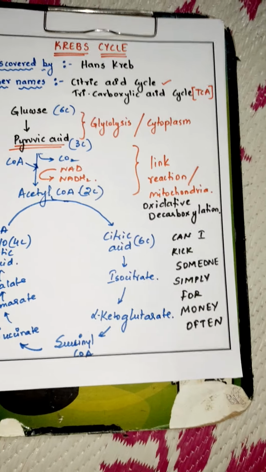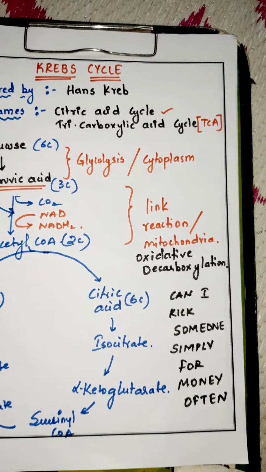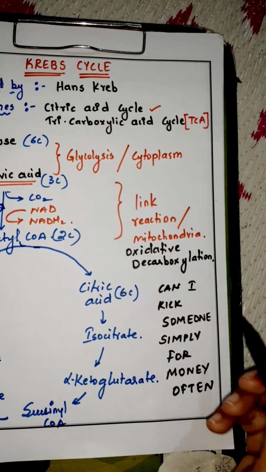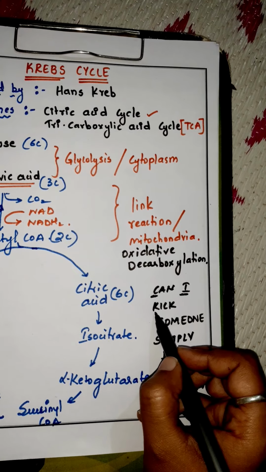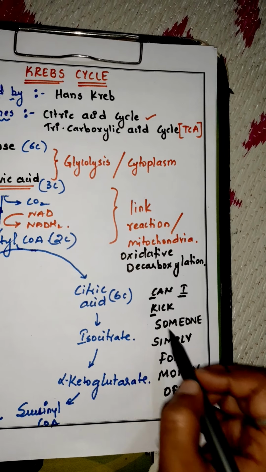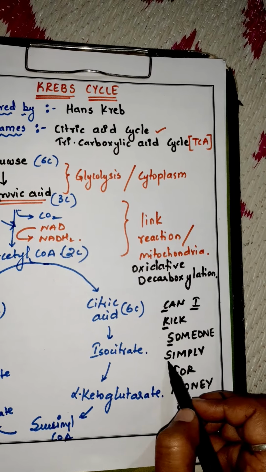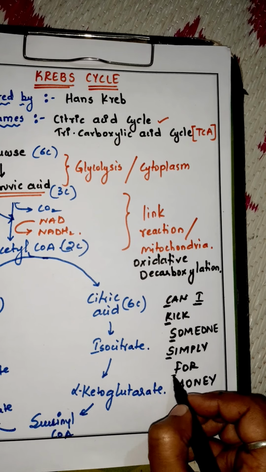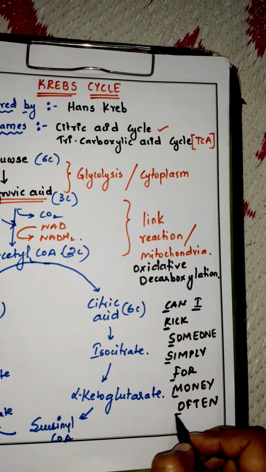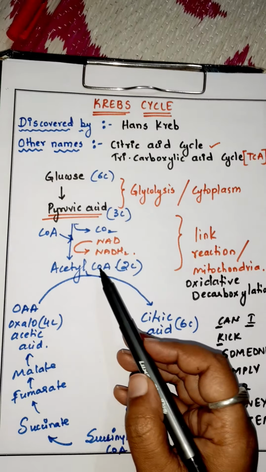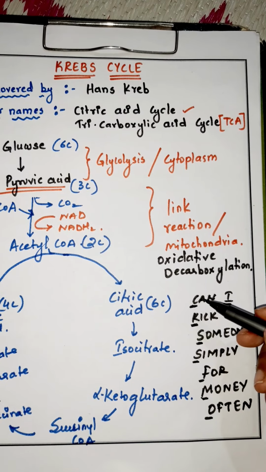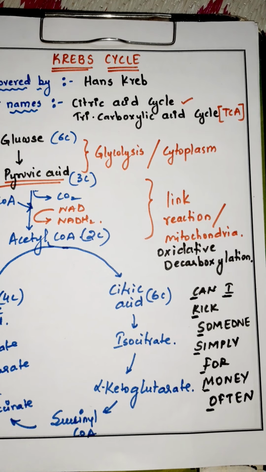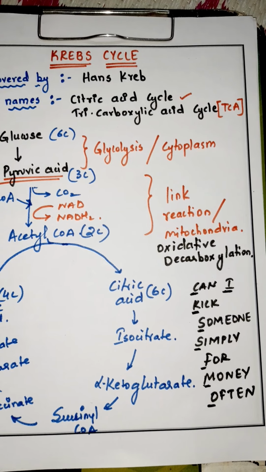With this trick, we can remember the first product is citric acid, then isocitrate, alpha ketoglutarate, succinyl-CoA, succinic acid, fumarate, malate and oxaloacetate, and acetyl-CoA at least you have to remember. I think it is easy for you now. This sentence makes it very easy to remember the intermediates at least.